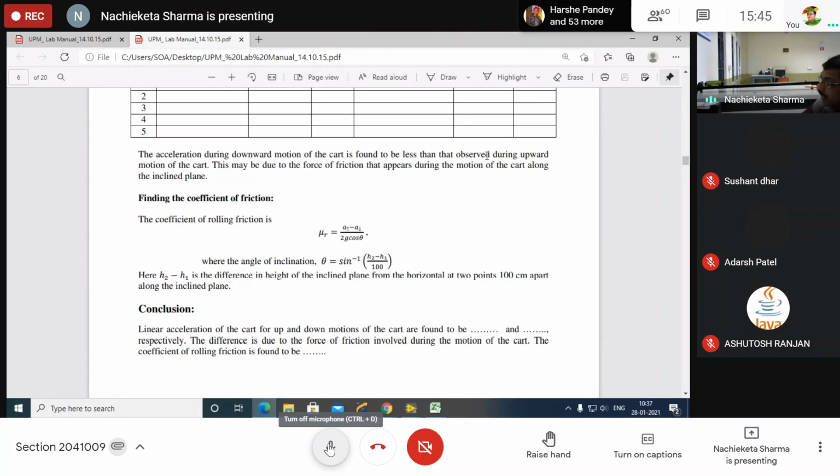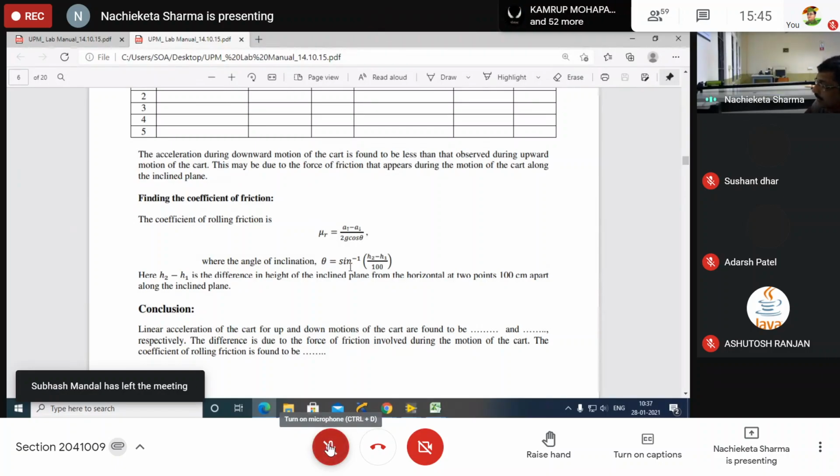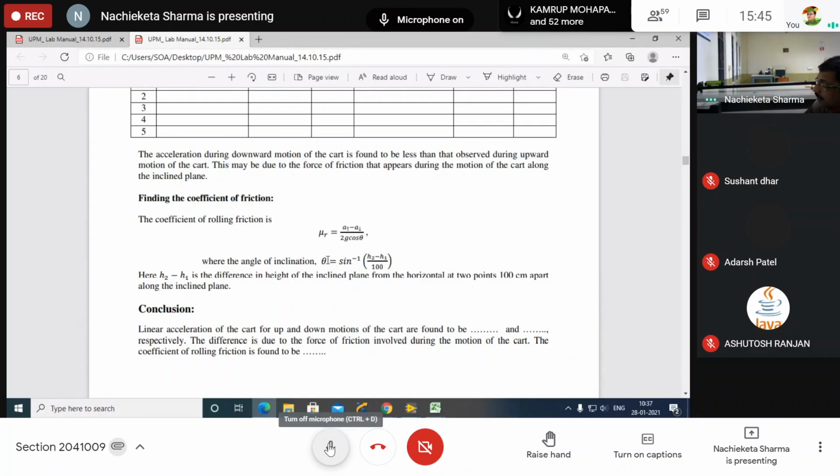This is the calculation part. Here you can see angle of inclination written. Yes, it is the calculation. You have it in your manual, no? Whenever you write down this one, sine inverse of (h2 minus h1) by 100 is written.